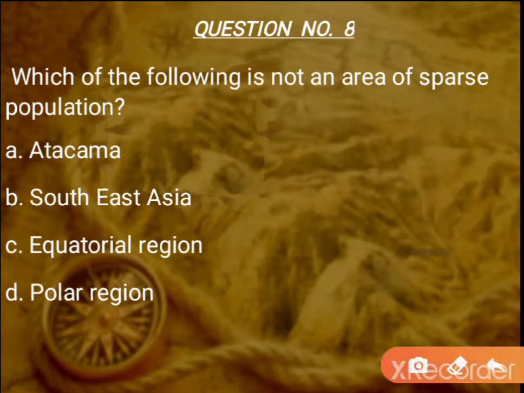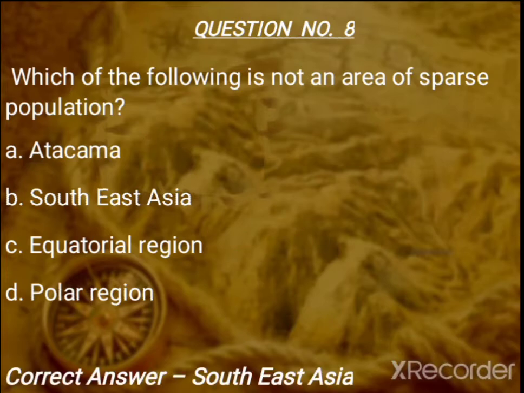Question number 8. Which of the following is not an area of sparse population? Atacama, equatorial region and polar region, all the three regions are areas of sparse population. So the correct answer will be Southeast Asia.